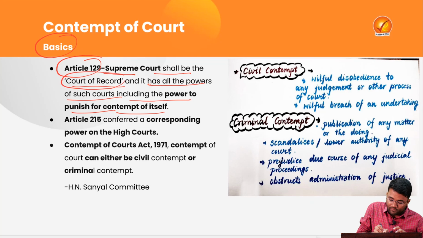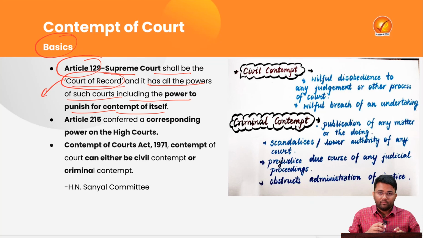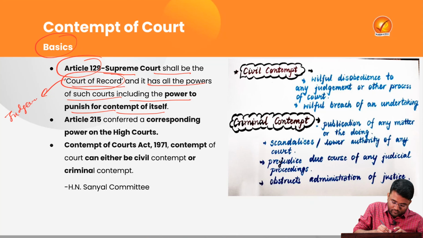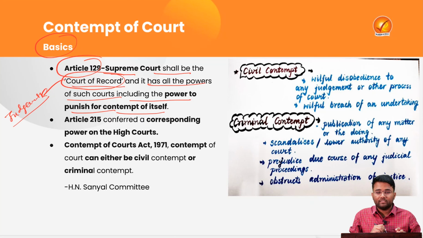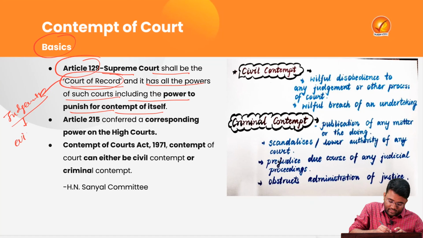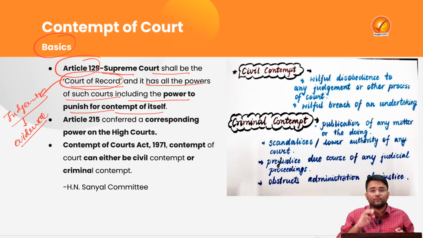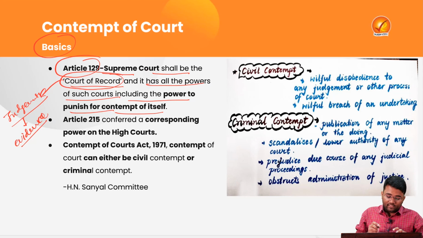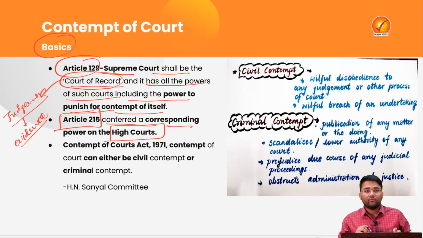Now one of the key words is court of record. What does it mean? I will explain it here. It means all the judgments given by the Supreme Court will act as evidence, and that may be useful for future references. Similarly, the high courts have also been provided this contempt of court power, which they derive from Article 215, where this power of contempt of court is conferred on the high courts.